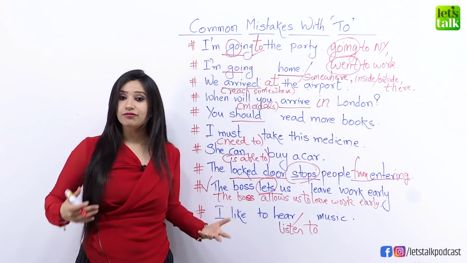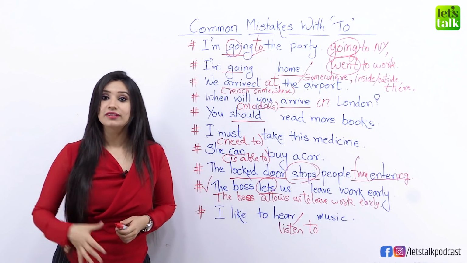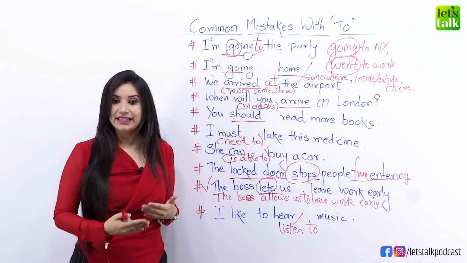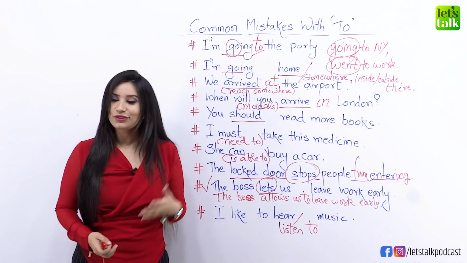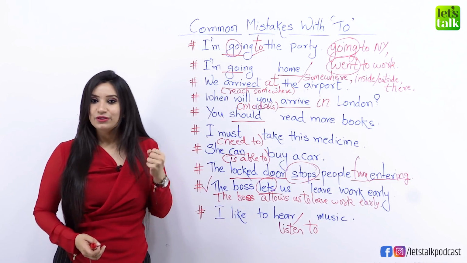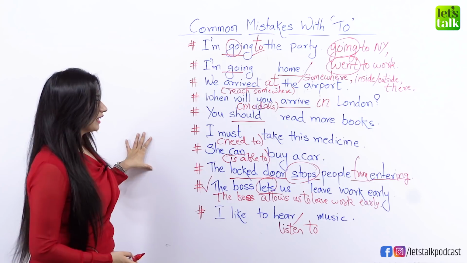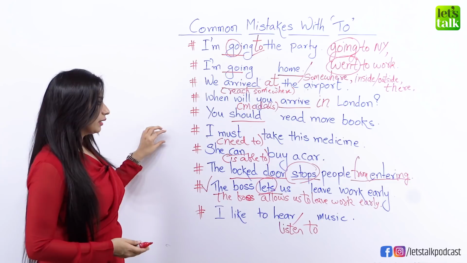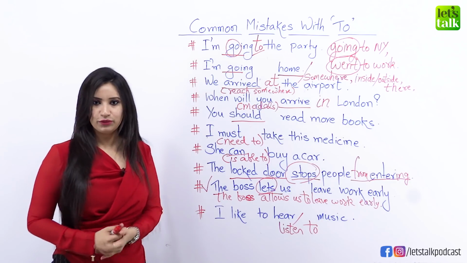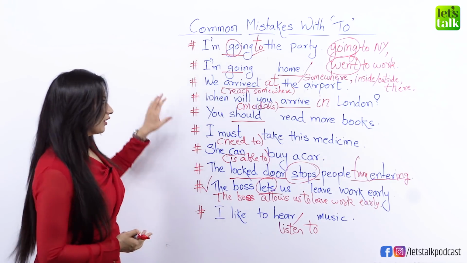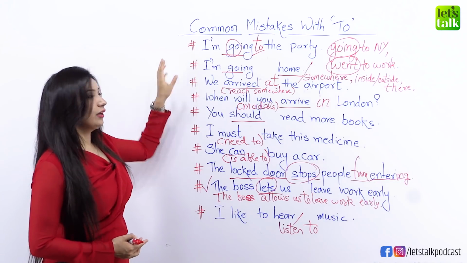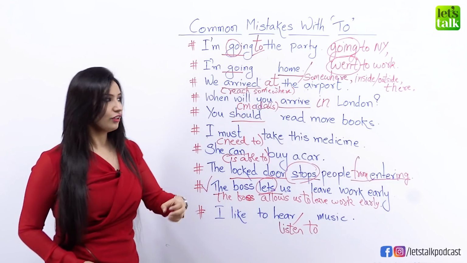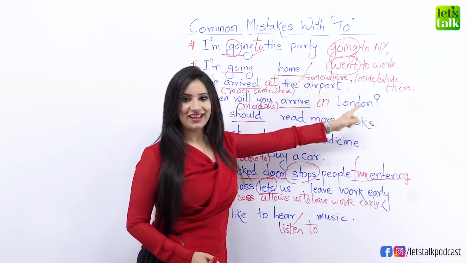So this is a little bit confusing and these are certain exceptions that you need to learn and memorize. Rewind the video if you've not completely memorized the rules and watch it again so that you can remember the rules properly. So do remember that with the modal verbs like must, should, can, you cannot use to. But if you want to replace them with need or is able, you can use to there. You never use to with arrive, okay? And the same way with go, sometimes you can use it, but there are exceptions when you cannot use it for words like home, somewhere, inside, outside.